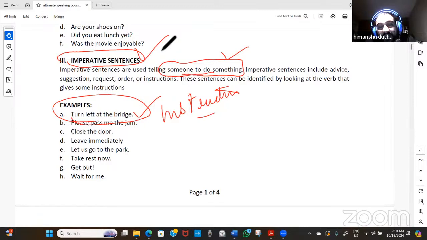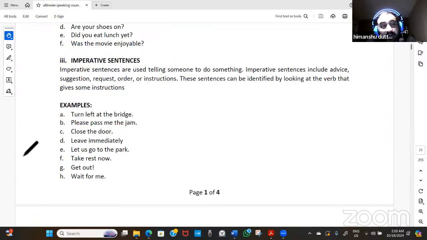Somebody is trying to tell you to do something, and that can be an instruction or a request, in any way, but it won't have a subject in the beginning. Something like "he told me to turn right at the bridge" won't be imperative; it will be a different kind of sentence. Here we are talking about the imperative sentence, and imperative sentences can be of three categories: one with advice, one with a suggestion or a request, or an order or instruction, depending upon that.